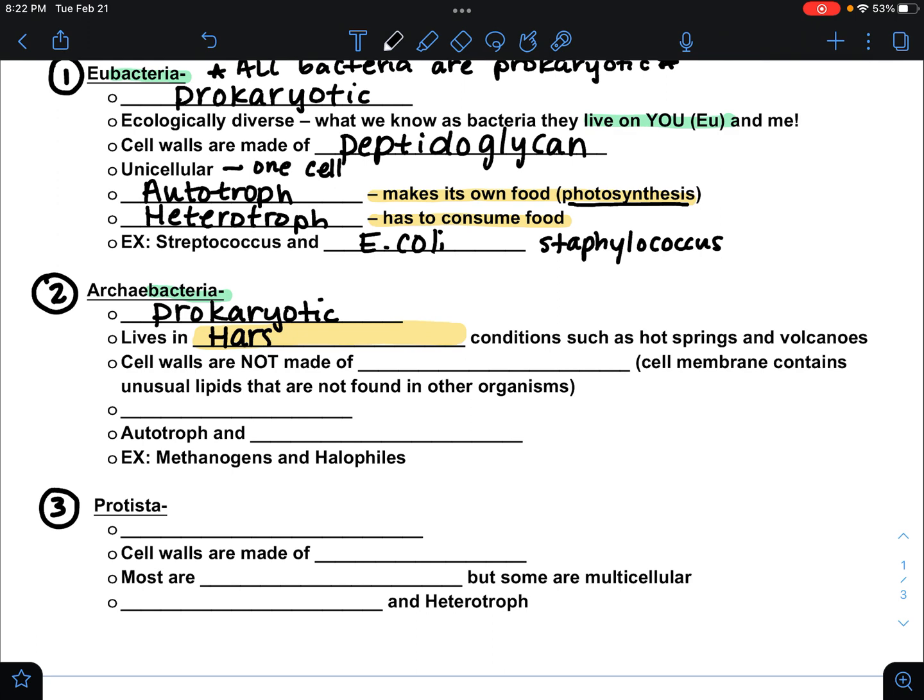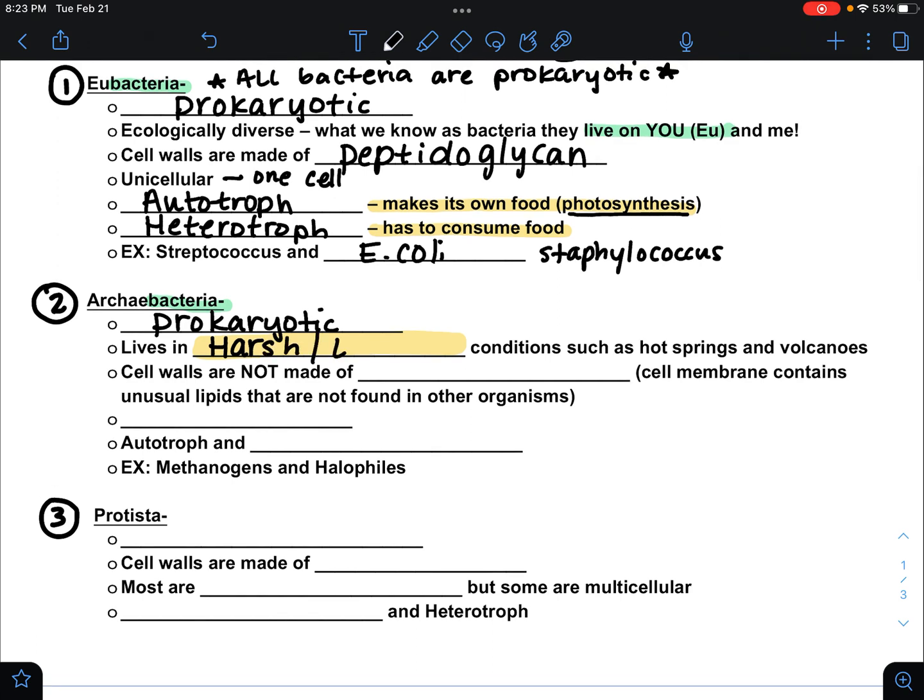These bacteria are going to live in really harsh or extreme environments: hot springs, volcanoes, deep sea thermal vents. How many things do you know that can live in volcanoes? Okay, these are going to live in really crazy, really extreme, harsh environments where things normally cannot live.